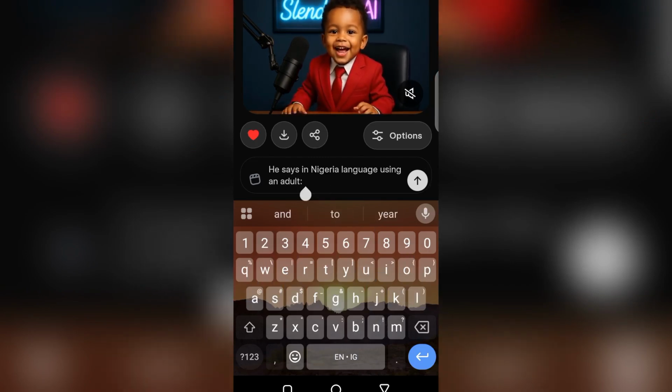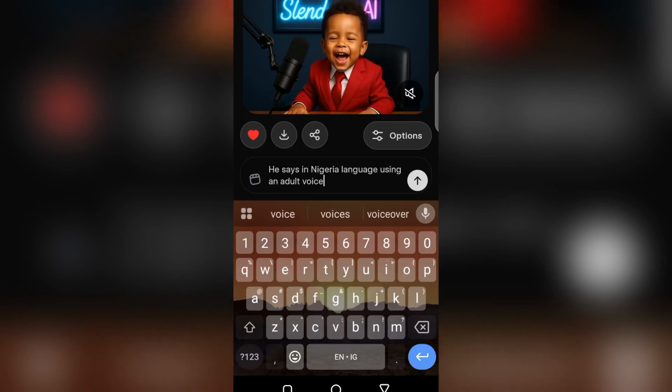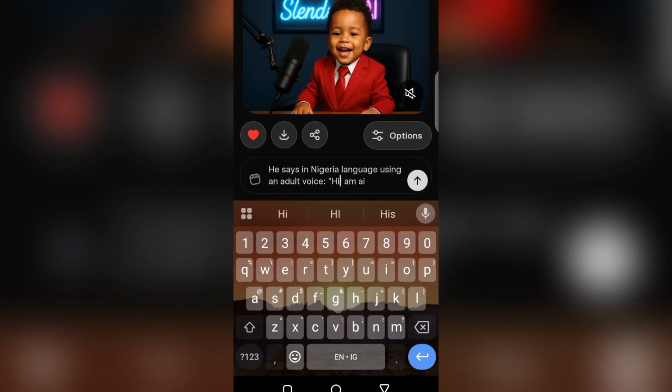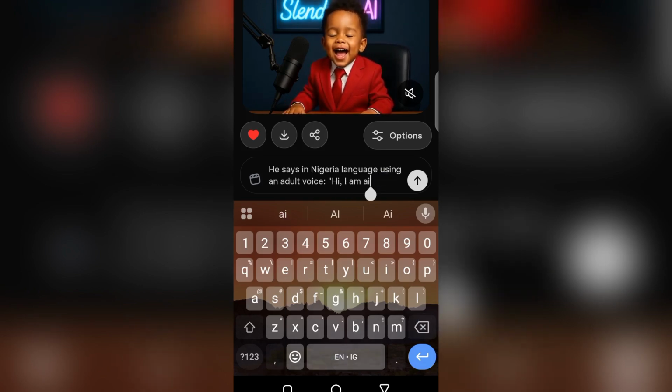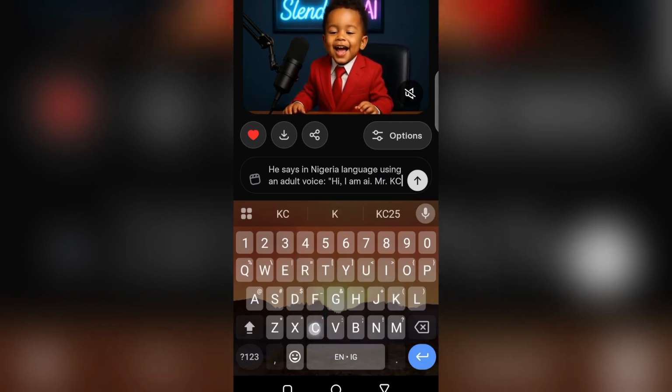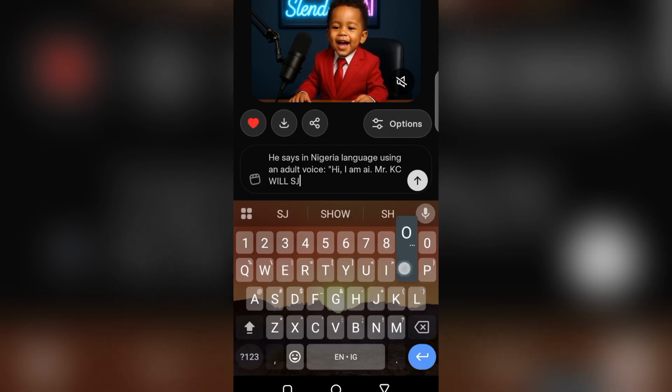But if you want it to use a baby voice, you can also indicate that. So using an adult voice, what is he going to say? I'm going to say, "Hi, comma, I am AI," so that it can sound natural. "Hi, I am AI Mr. Casey.